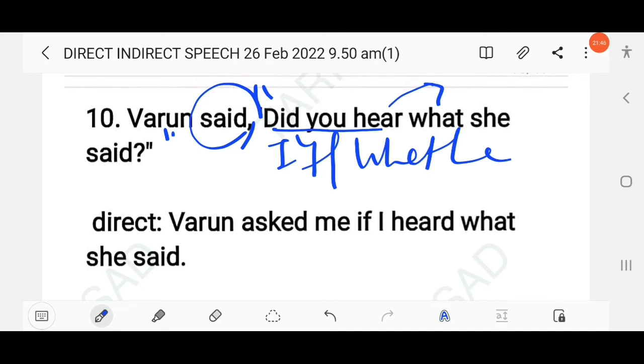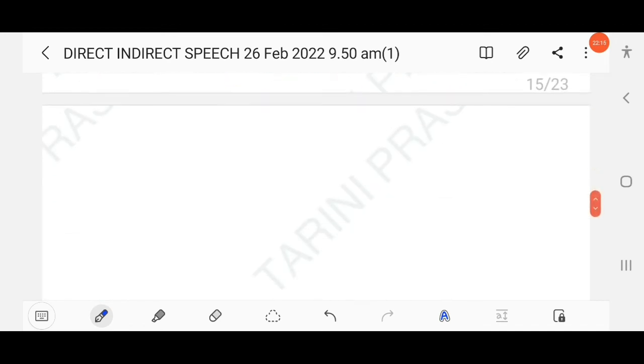So here you have to write Varun asked me if I had heard what she said. So did you hear is simple past tense. As you know, if the reporting verb is in the simple past tense and the reported verb is also simple past tense, it will change into past perfect. So here you have to mention, if I had heard what she said. Clear?